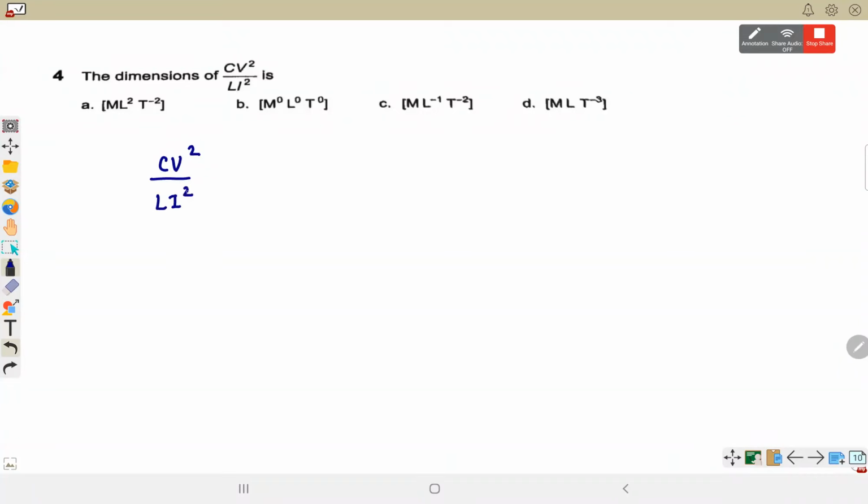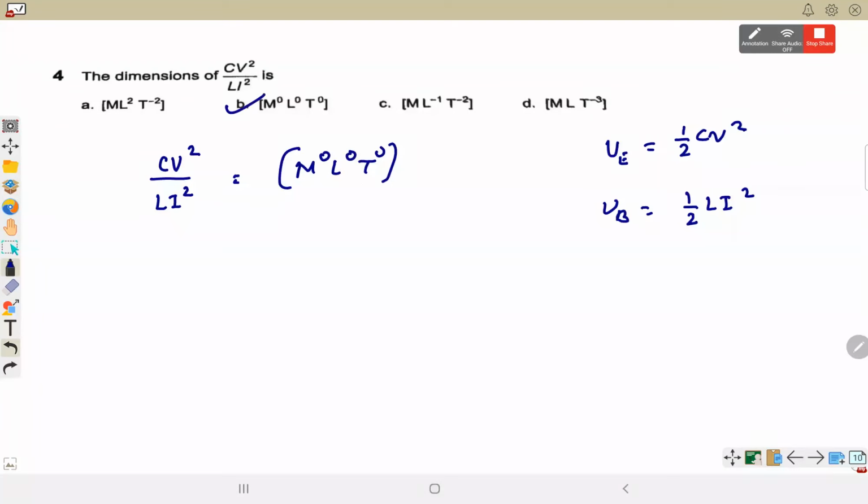But we know that the energy stored in a capacitor, the electrical field energy stored in a capacitor, is half CV square. Energy stored in a magnetic field is half Li square. Both are energy, so the dimensions of both will cancel out. It will become M0 L0 T0.